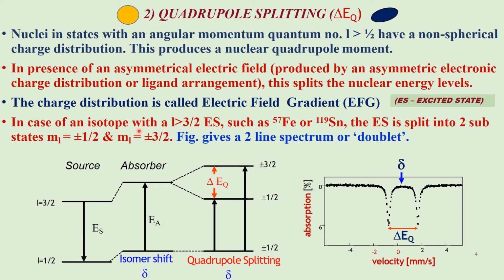In the case of an isotope with I greater than or equal to 3/2, the excited state I equal to 3/2 splits into two substates, two doublets. Therefore, it gives a two-line spectrum in the Mössbauer spectrum.